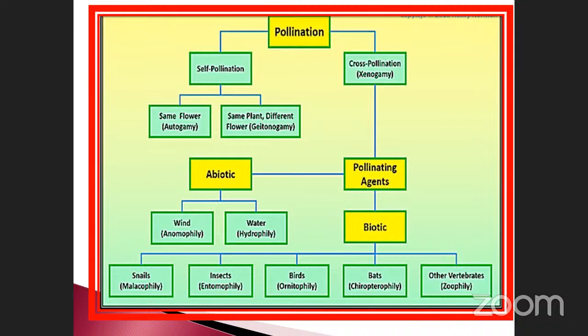If the pollen grain is transferred through snails, it is malacophily. Insect, entomophily. Birds, ornithophily. Bat, chiropterophily, and other vertebrates, zoophily. These are the five that have been given in your book. Okay, this is very, very important.